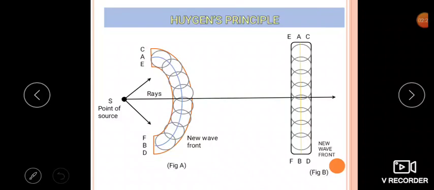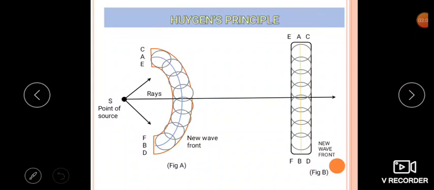Now this AB is the initial spherical wavefront. The secondary wavelets originating from the points on this wavefront travel in all directions with speed v, and in a time t they develop into spheres of radius vt. The tangential surface CD is drawn to all the spheres in the forward direction, and it gives the shape as well as the position of the new wavefront after a certain time t.